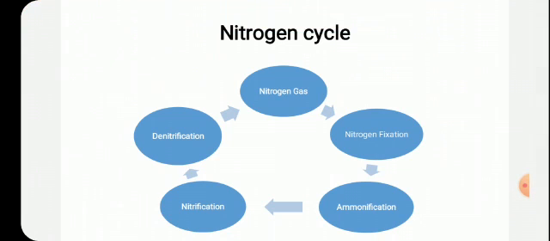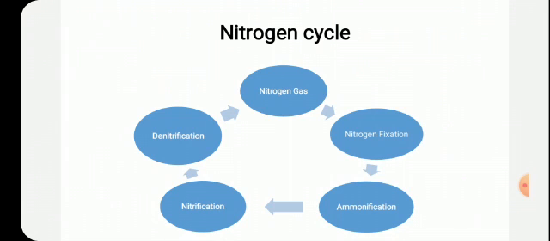So how does that cyclic flow of nitrogen occur in nature? Just now I will explain to you. See here the various processes. Nitrogen gas is present in the atmosphere, what is its percentage? 78%. This nitrogen from the atmosphere is fixed on the earth.